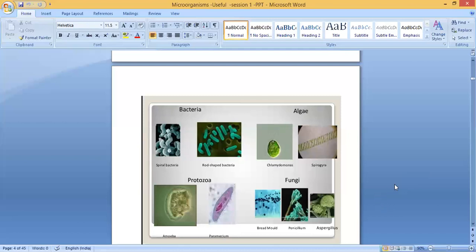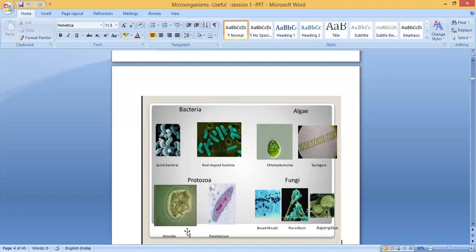You can see here some pictures of bacteria, algae, protozoa, and fungi. There are different types of bacteria. Two figures are given: one is spiral bacteria, the second is rod-shaped bacteria. Then the algae, Chlamydomonas and Spirogyra. Look at the figure of Chlamydomonas. Spirogyra is filamentous in structure. Then protozoans, amoeba. Amoeba is a single-celled or unicellular organism.